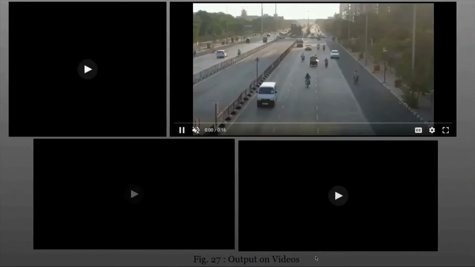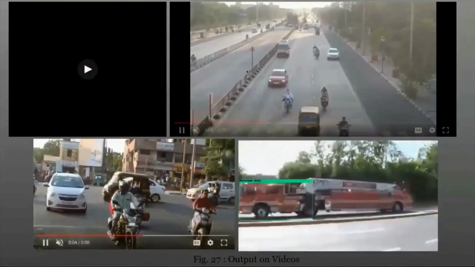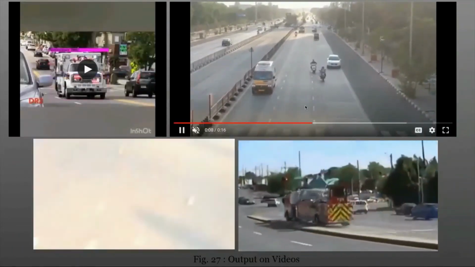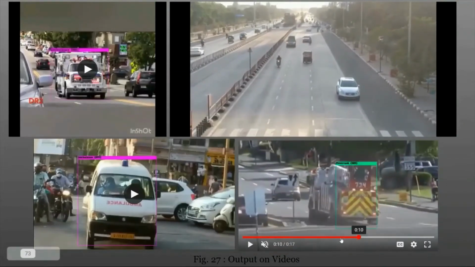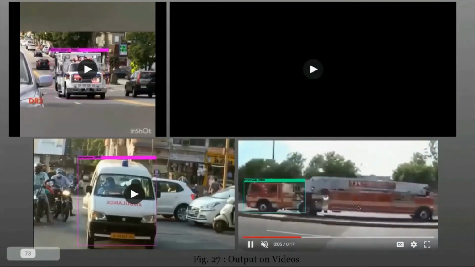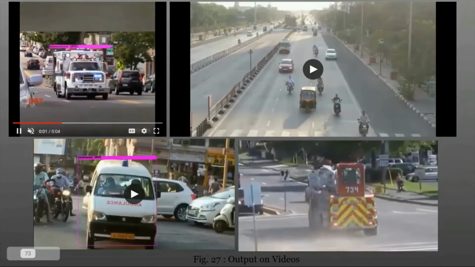As we've also implemented this on video, here are some of the outputs on video. This is a real-time image from Adajan. This is from the Star Bazaar bridge in Surat, and here you can see that the ambulance is detected. Same goes with this. Here the fire truck is detected with almost 90 to 100% confidence. And here also the ambulance is detected.